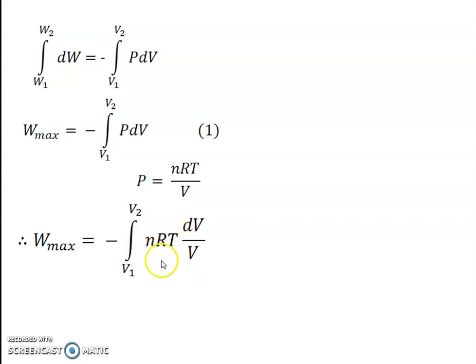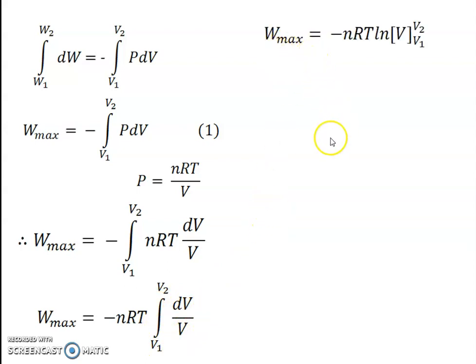All these three terms are constant, and integration of constant is constant, and therefore we can write W max is equal to minus nRT integration of dV by V.